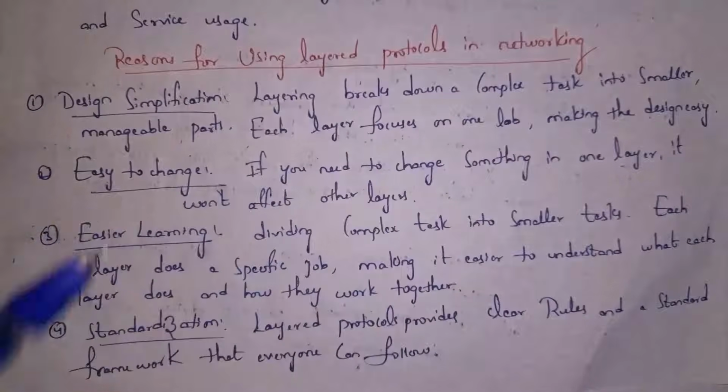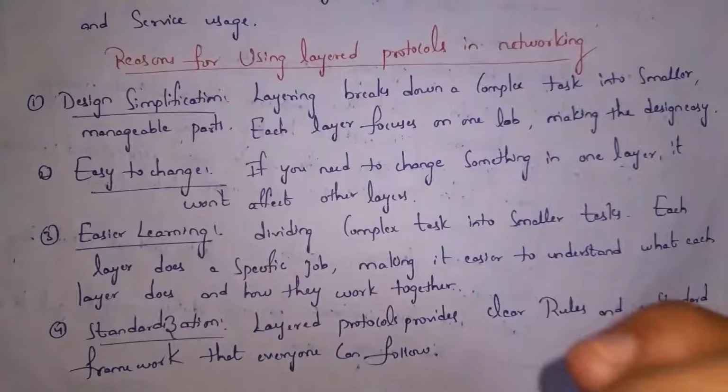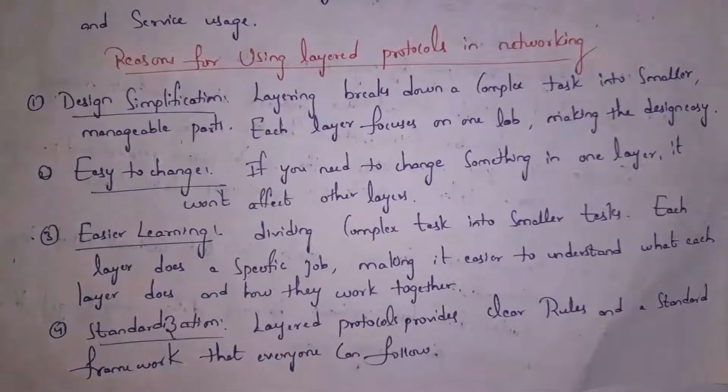And third one is easy learning. If we divide a big task into smaller tasks and assign each task to one layer, we can clearly know what the duties of each layer are. And also we get to know how these layers communicate with each other and complete the work. This is the meaning of easy learning.